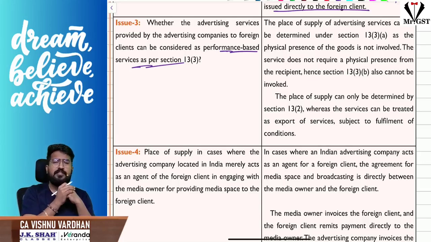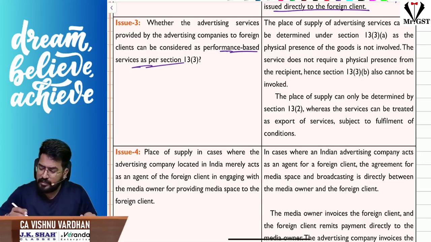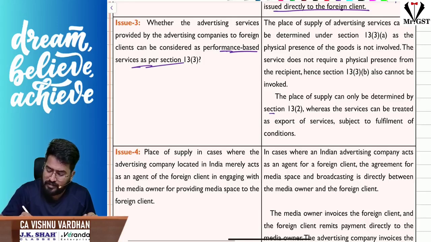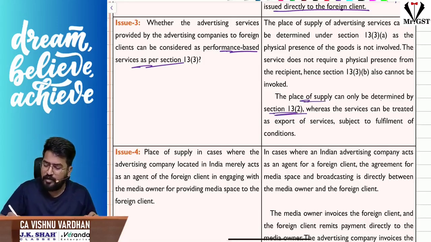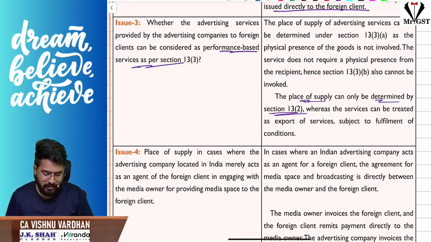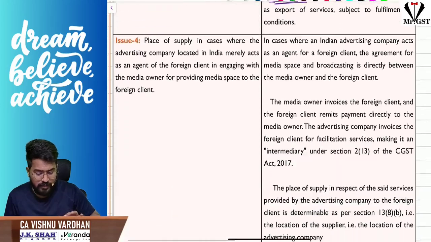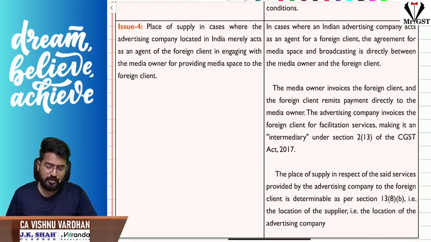How can you invoke 13 subsection 3 here? Absolutely, 13 subsection 3 will not come, sir. It will straight away go with the general rule, 13 subsection 2. Place of supply will be determined accordingly. Clear? Not 13 subsection 3, right? That is another issue.